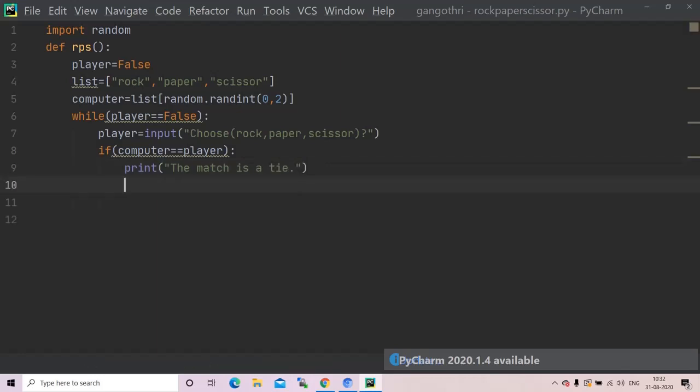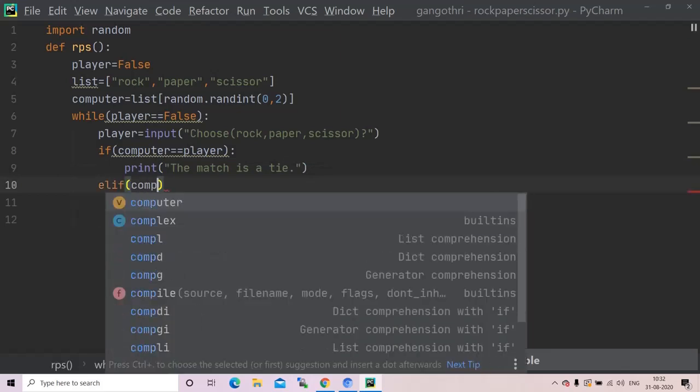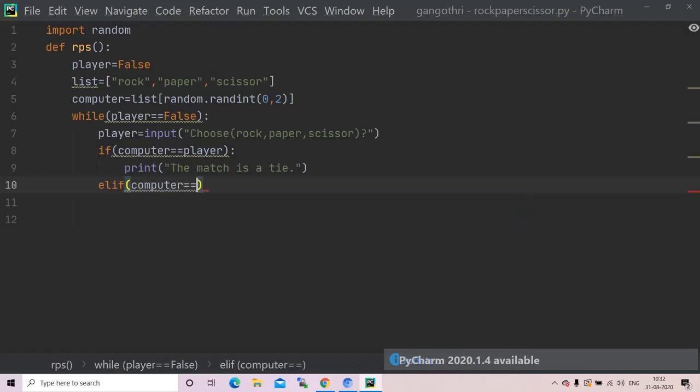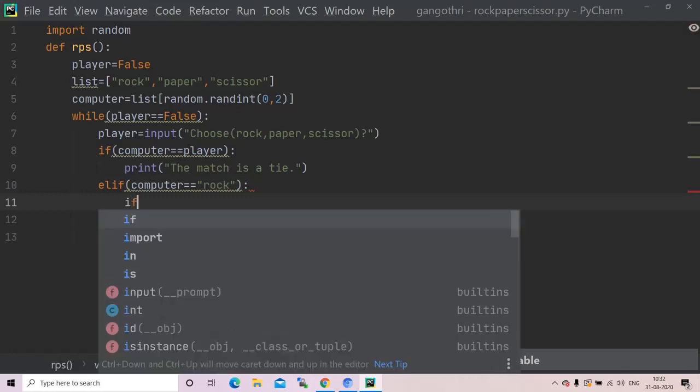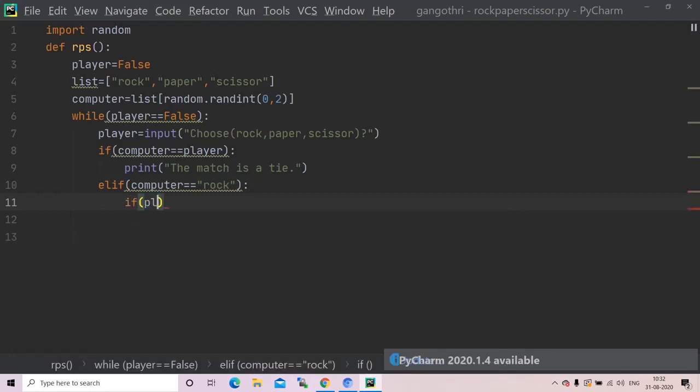Now I'll use elif statement. If computer is equals to rock, and for anyone, if you don't know how to play rock paper scissor game, for rock and paper the paper wins, for paper and scissor the scissor wins, and for scissor and rock the rock wins.